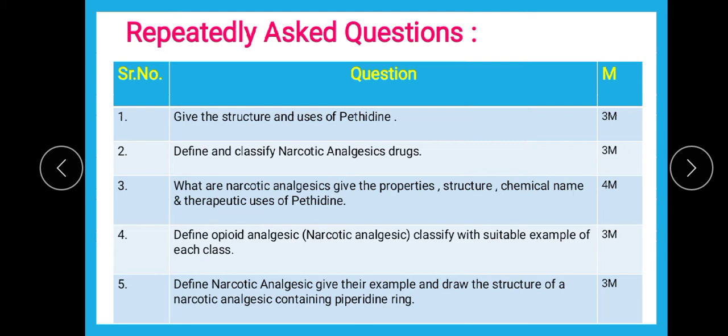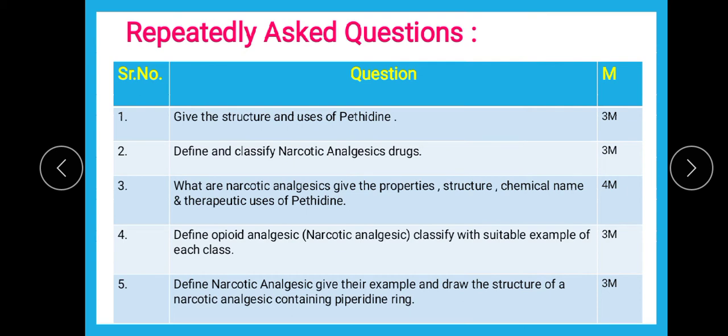In this chapter, only these 2 are the very important parts: what narcotic analgesics are, and the complete drug pethidine. We have uploaded a separate video for definition and classification, so you can go through that theory video for the detailed classification, definition and other drugs' details which are really not important from the exam point of view.